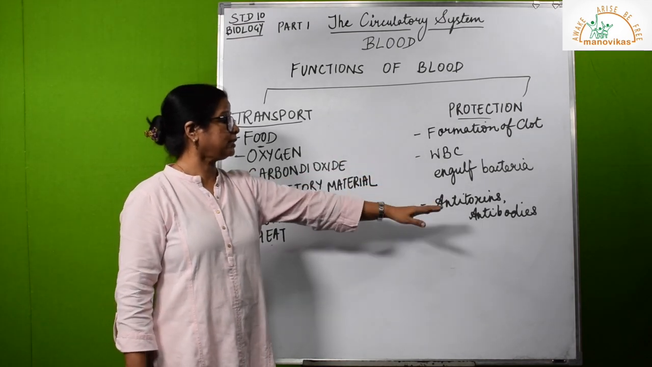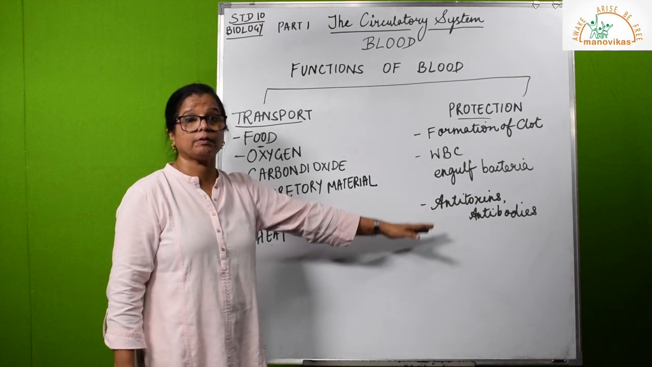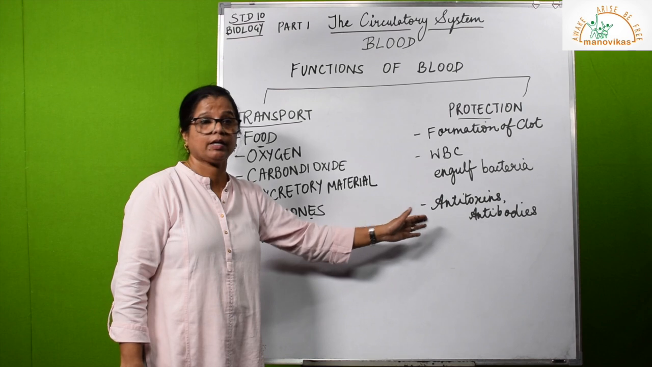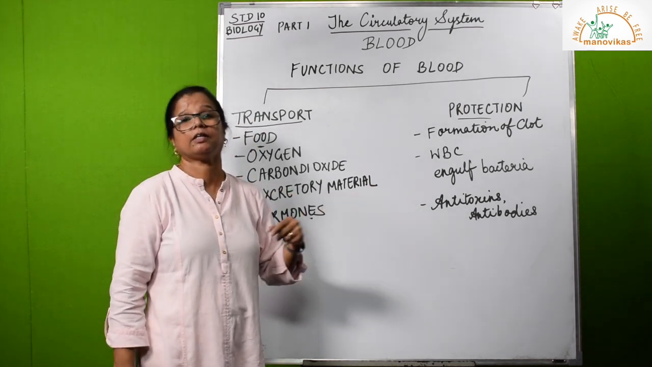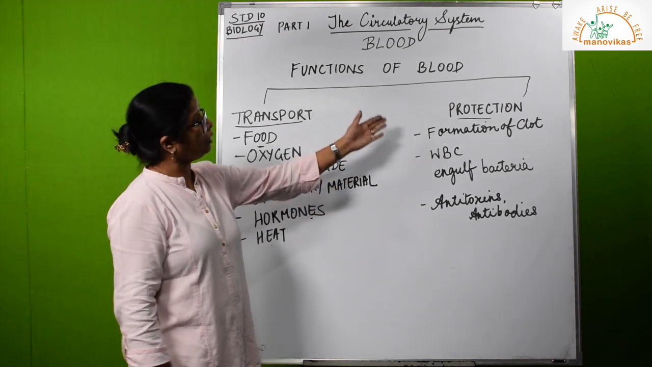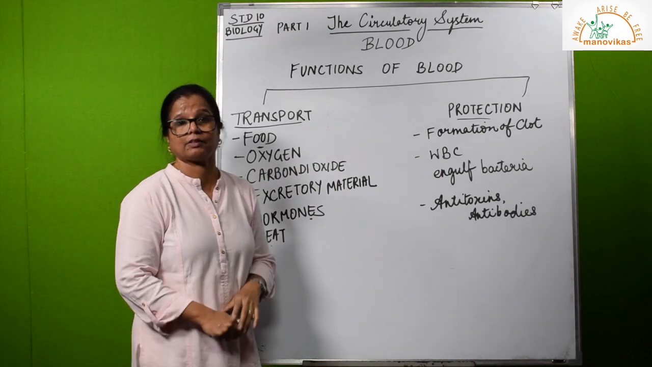Antitoxins and antibodies are also very important as a defense system. They stop the poisonous germs from moving, and they produce antibodies which remain in the body and protect it from further infection. So this is how the protection part of the blood works, the protective function of the blood works.